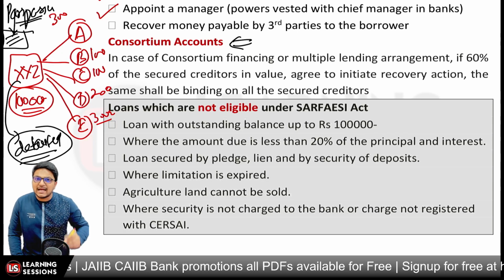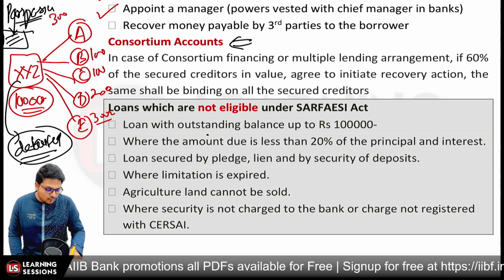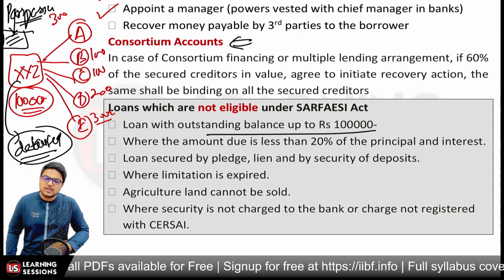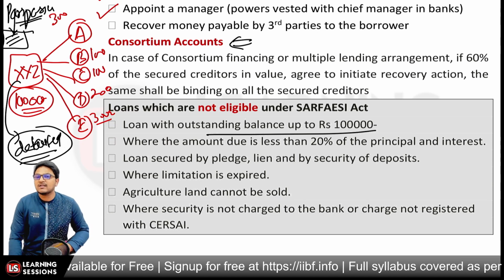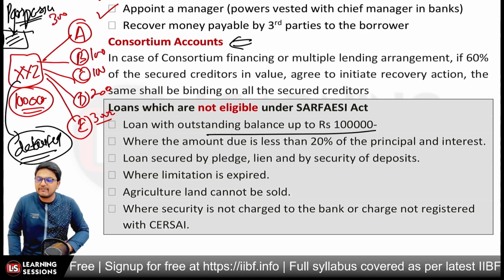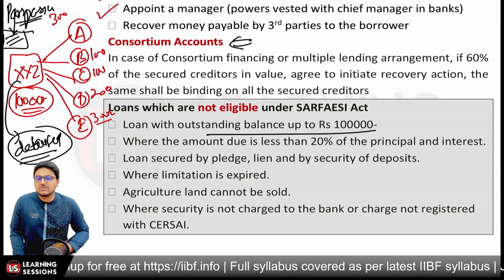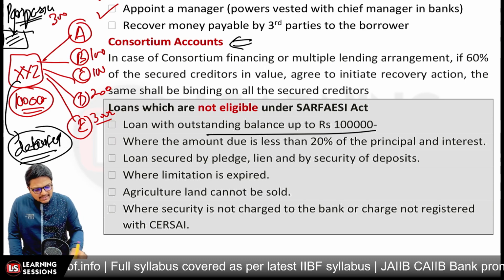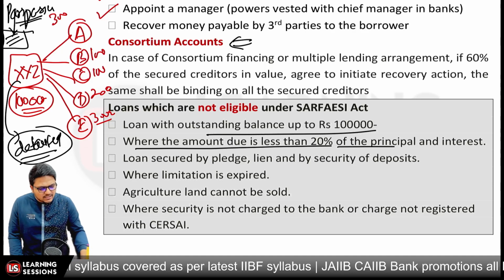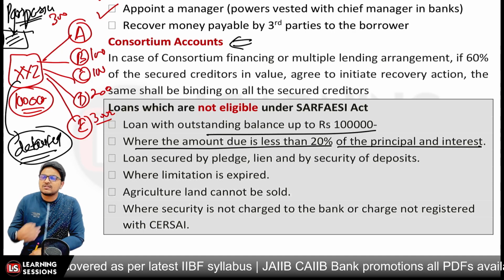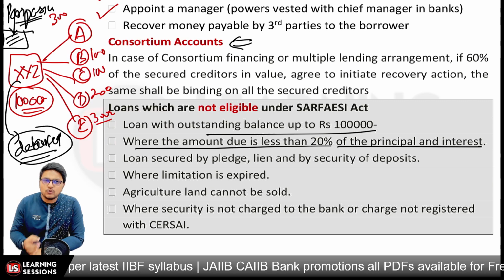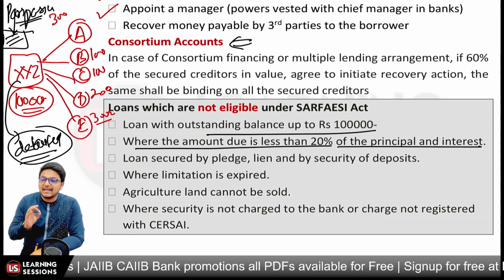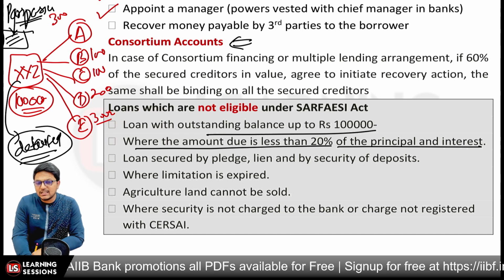Loans which have an outstanding balance of up to rupees 1 lakh: only the outstanding balances above rupees 1 lakh are eligible under the SARFAESI Act. So if you have any loans with outstanding balances up to rupees 1 lakh, those are not eligible. And further, where the amount due is less than 20% of the principal and interest, that is also not eligible under SARFAESI.